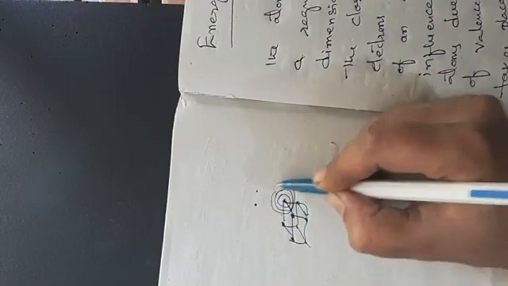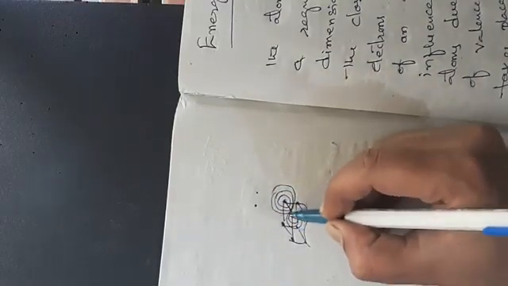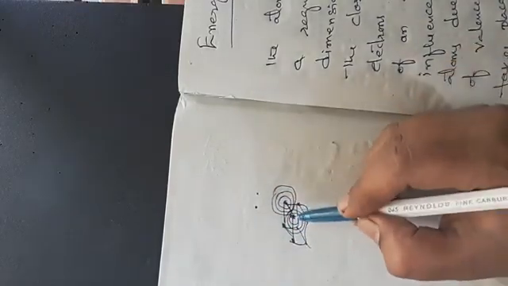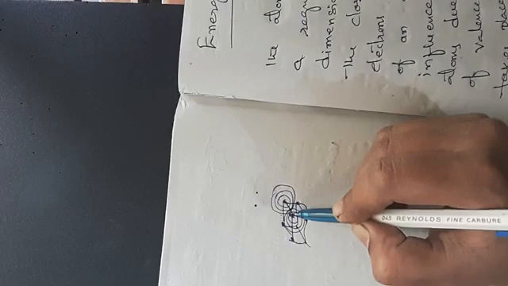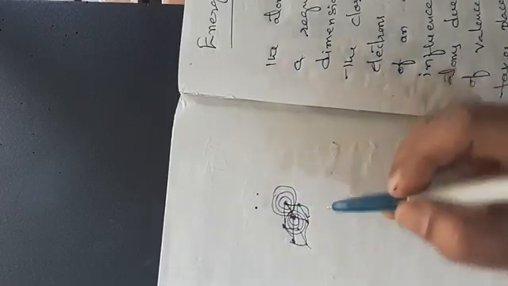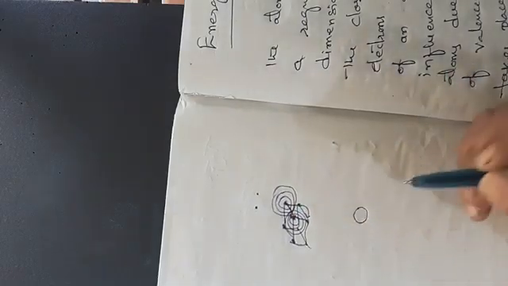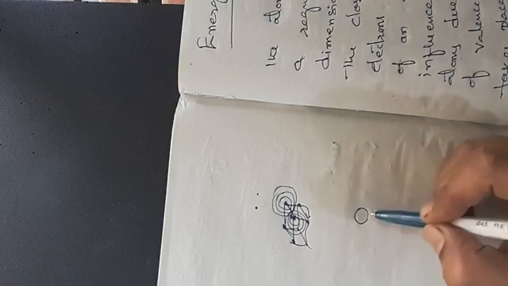Imagine these are the shells of this atom and these are the shells of this atom, and because of this closeness, the intermixing of valence electrons takes place, due to which instead of a single energy level there will be a set of energy levels.